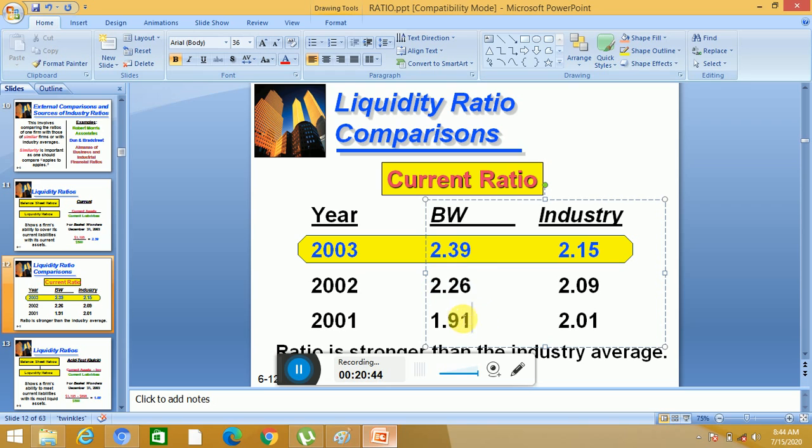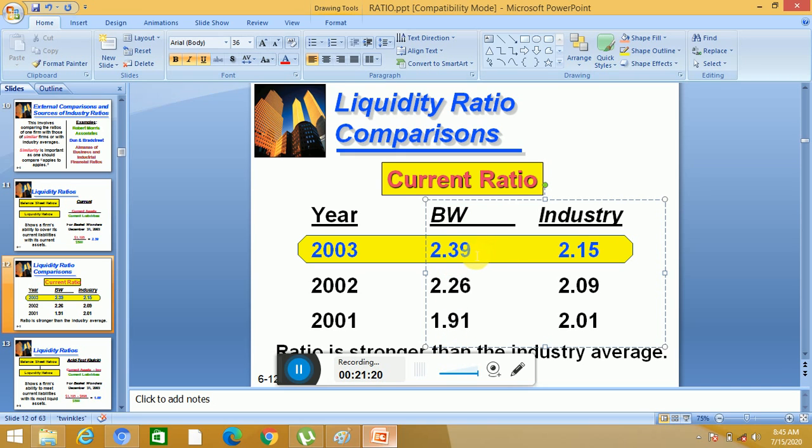Just the figure is available, so don't confuse yourself with these numbers. Now this is basically the internal comparison. See, Basket Wonders in 2003, what is the ratio? 2.39. In 2002, 2.26. In 2001, 1.91. So this is today's performance, and these are the past performances. Comparing your today with your past is basically internal comparison.